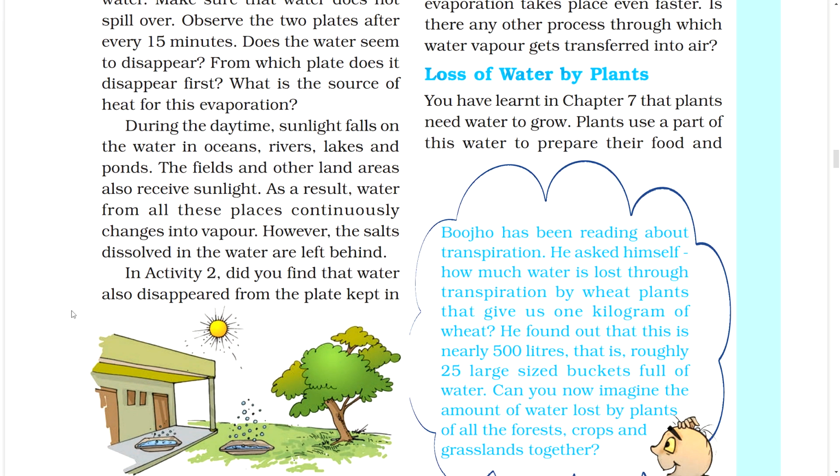Loss of water by plants. You have learnt in Chapter 7 that plants need water to grow. Plants use a part of this water to prepare their food, and